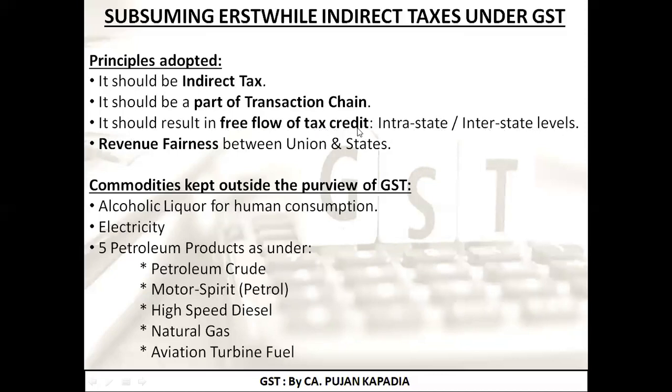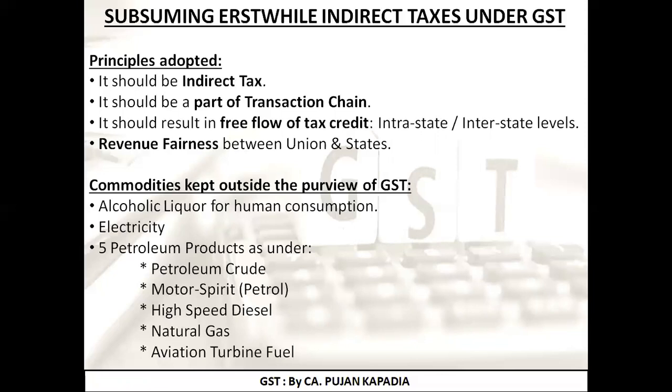The word tax credit means, as of now, if I am paying tax of rupees 5 to the person from whom I am purchasing the goods. So what is the tax I am paying? I am paying 5 rupees. Now further, I am selling that particular product and collecting rupees 15 from my customer in the name of tax. So simple calculation over here is when I bought that particular product, I had paid 5 rupees as tax to my supplier. And now when I have sold that product, I have collected 15 rupees as tax from the customer. Now what will the government ask? Sir, you collected 15 rupees, so you need to pay 15 rupees.